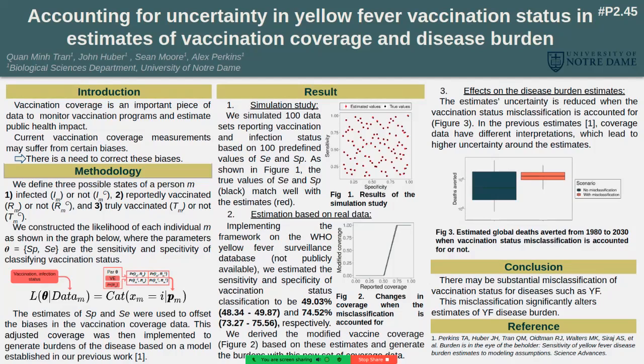So we come to our conclusion that there may be substantial misclassification of vaccine status for diseases such as yellow fever, and this misclassification significantly alters the estimation of yellow fever disease burden.